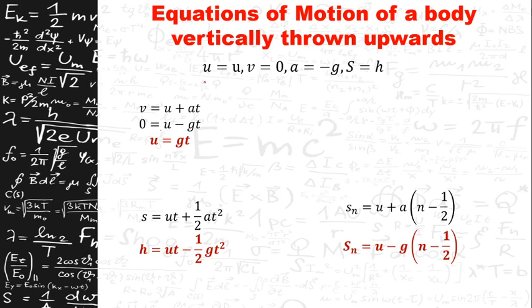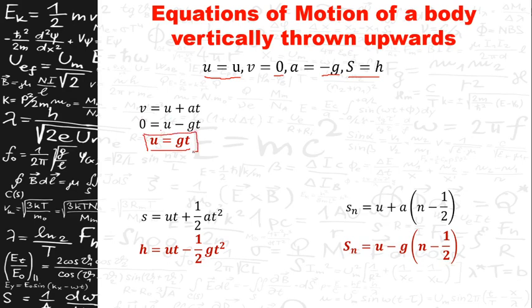So u is the initial velocity here, and the final velocity will be 0, considering a as minus g, the displacement as h, and substituting in the first equation of motion, that is v is equal to u plus at, you will get u is equal to gt.